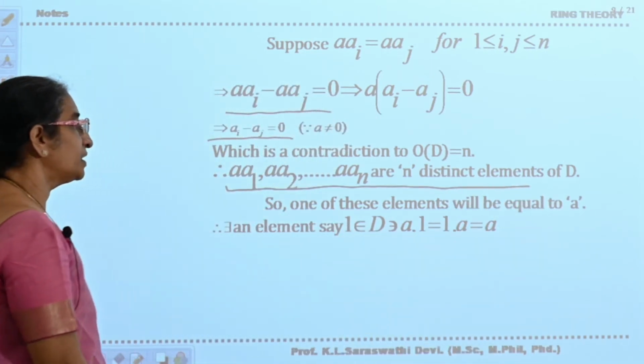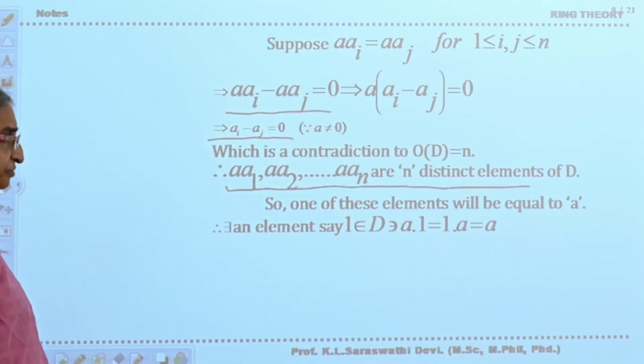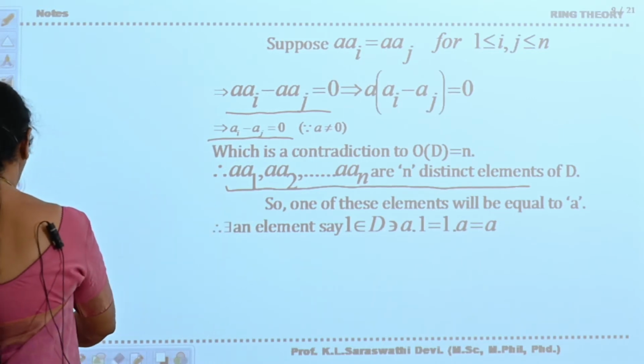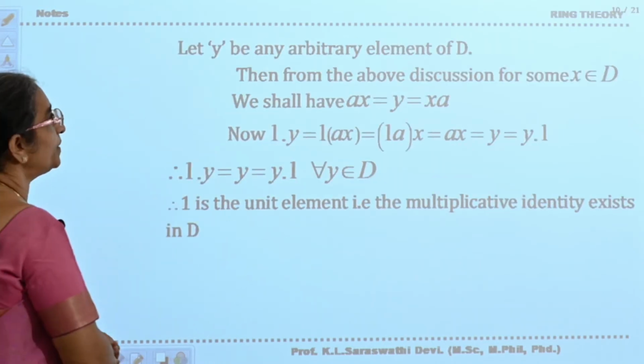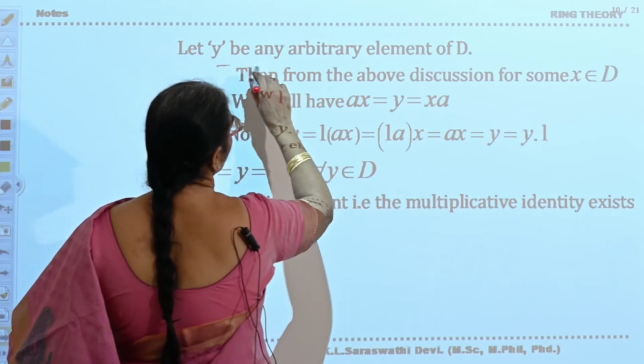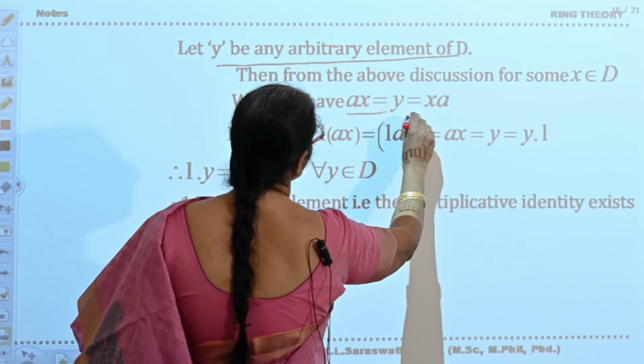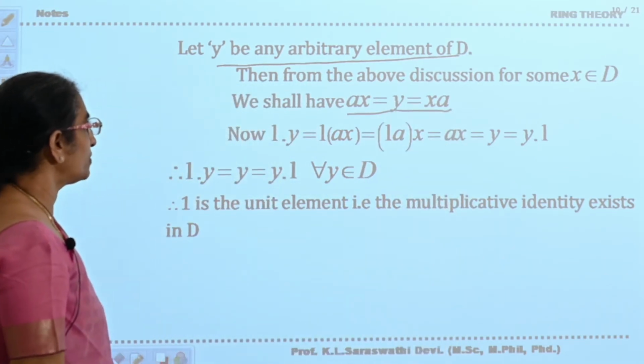Since these are all the distinct elements of D and a belongs to D, there exists one element, say 1 belongs to D, such that a into 1 is equal to 1 into a is equal to a. Okay. Now let y be any arbitrary element of D. So from the above discussion, y is equal to ax is equal to xa.